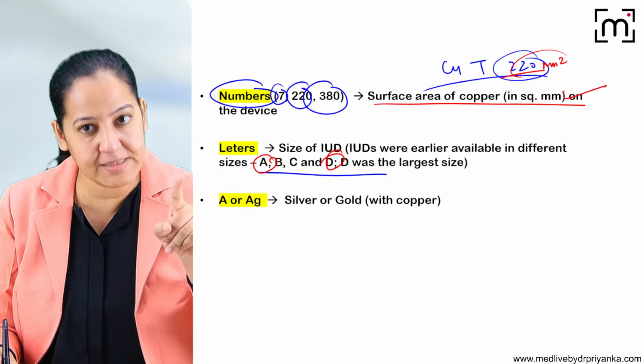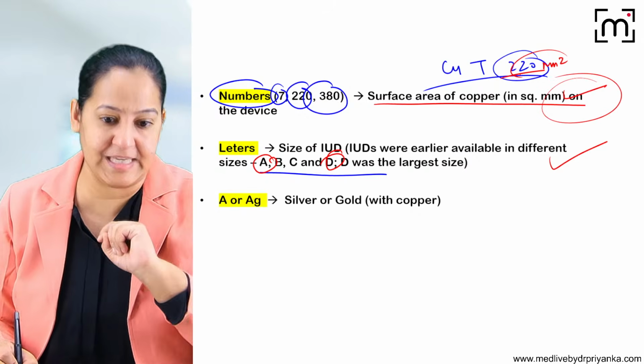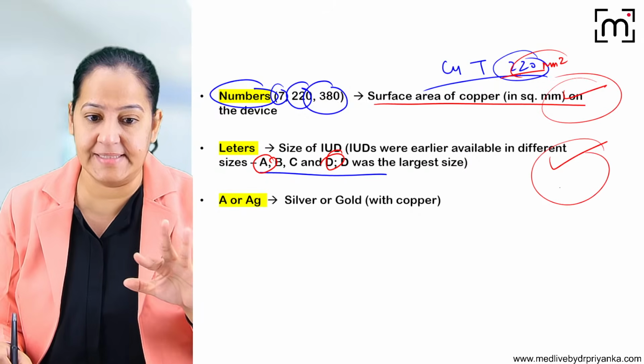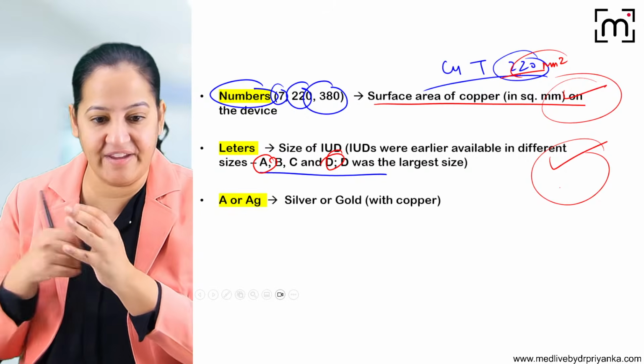So we have numbers, we have letters. Numbers represent the surface area of the copper. It's an MCQ. And the letters represent the size. The 4 sizes are available depending on the uterus size. Depending on the lady to lady, we can differ it.